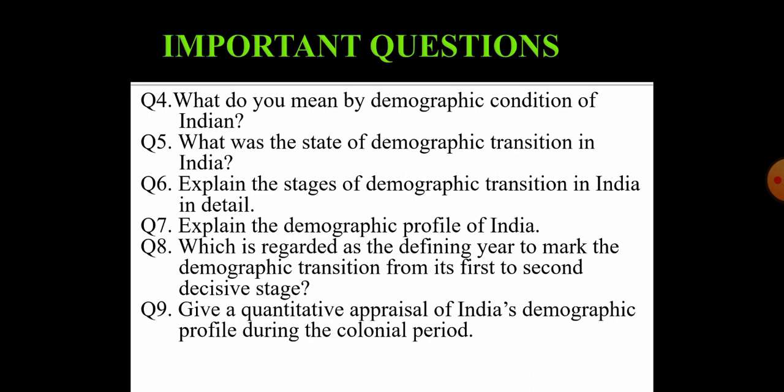Now question number 7 is, explain the demographic profile of India. We have studied it in detail regarding all the aspects of population growth, so you have to explain it in detail, taking recent facts too. Question 8 is, which year is regarded as the defining year marking the demographic transition from the first to the second decisive stage? We studied it in the video as the year of great divide, right?